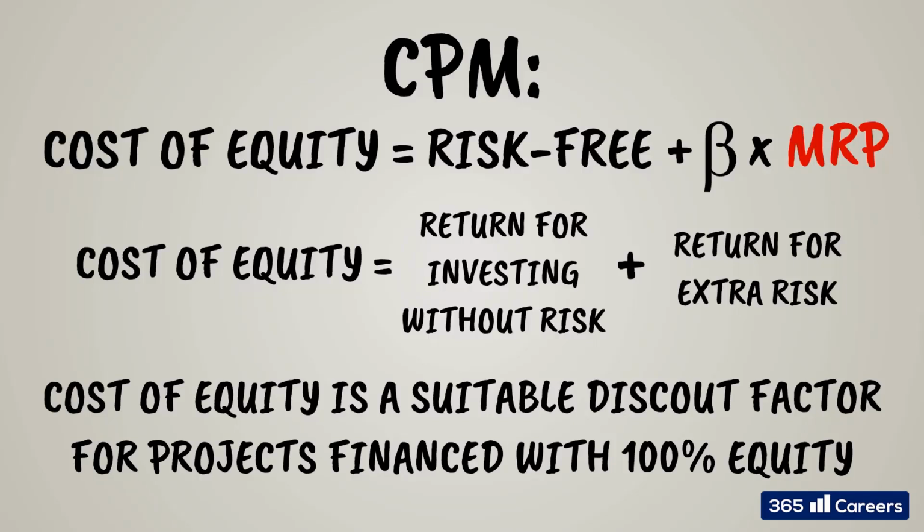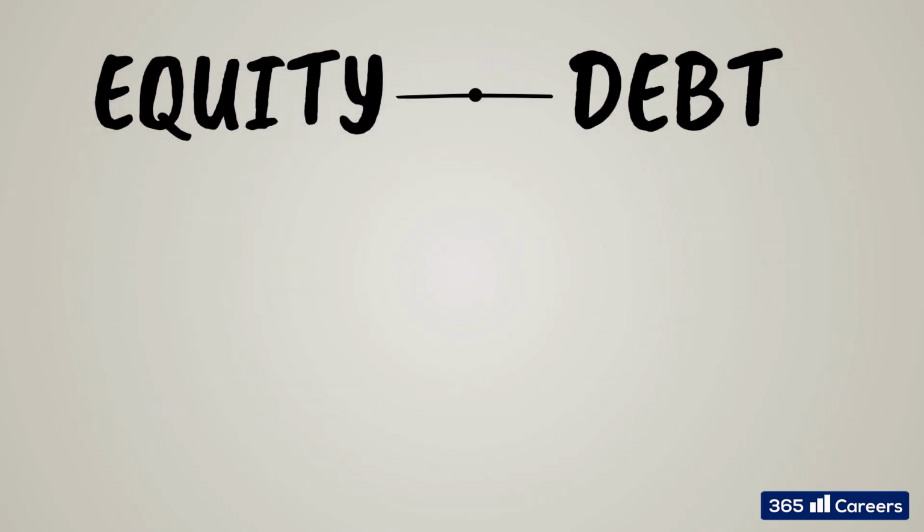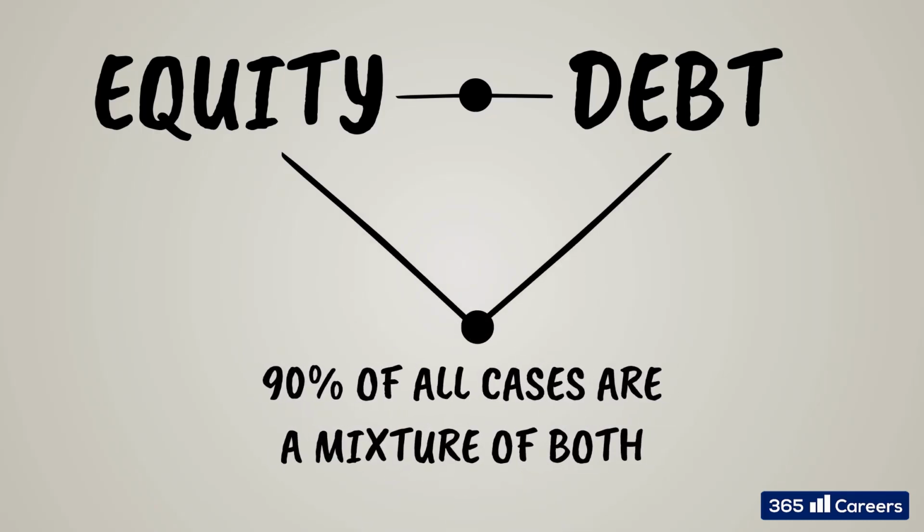The CAPM model is one of the most widely accepted academic papers on this topic. We can use the cost of equity as a discounting factor for projects financed entirely with our own funds, with equity. This is an assumption that no debt will be used to finance the project. I'm sure you'll agree that, in practice, projects are not financed with just equity or debt. In 90% of the cases, we'll use a mixture of both.